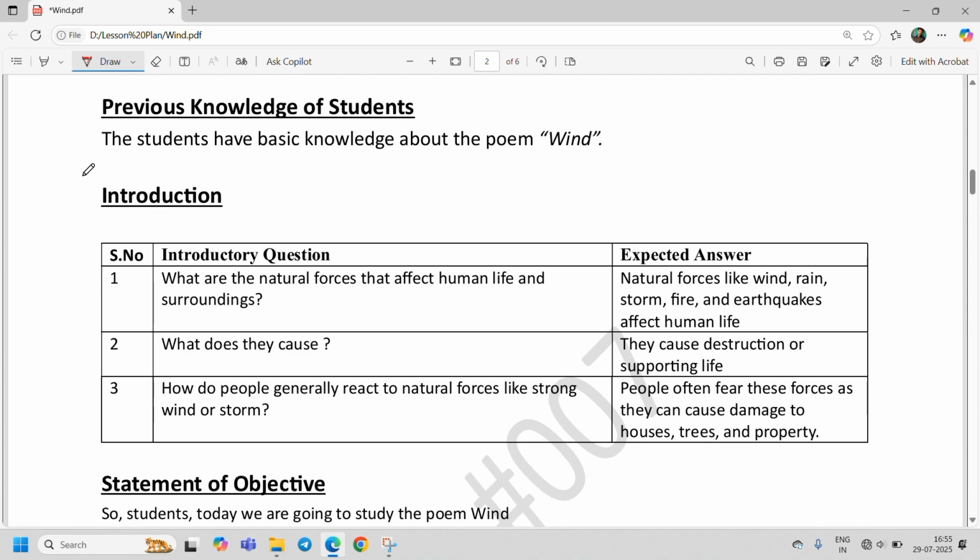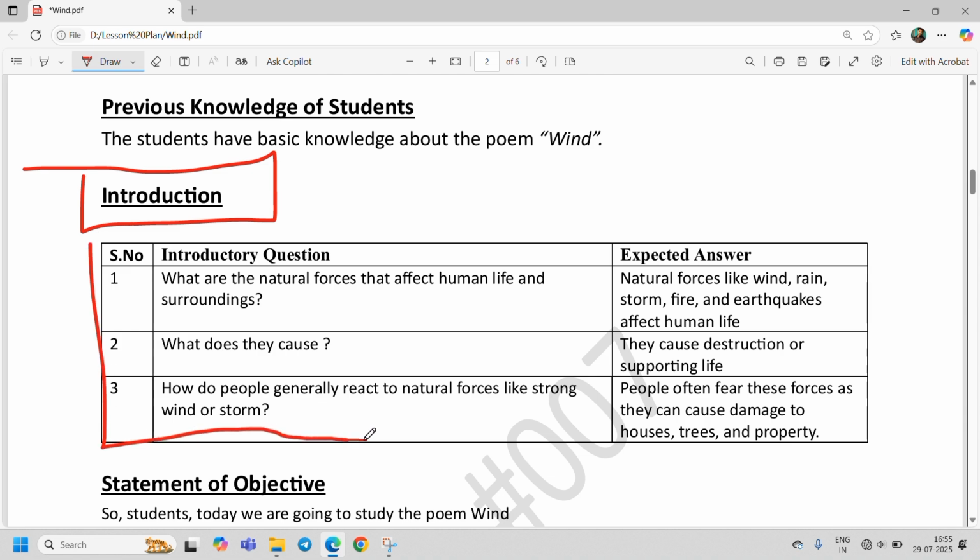Moving further comes the most important thing, the introduction. Here we create the introductory questions. So what will be the introductory question for this chapter? What are the natural forces that affect human life and surroundings? So we expect the answer from students that natural forces like wind, rain, storm, fire, earthquakes affect human life. What do they cause? They cause destruction or support life.